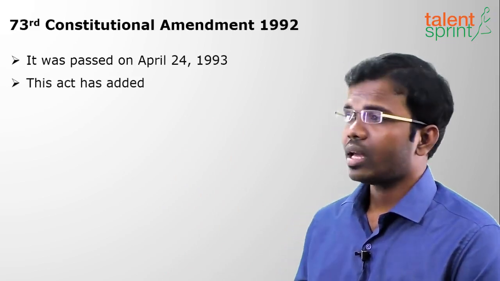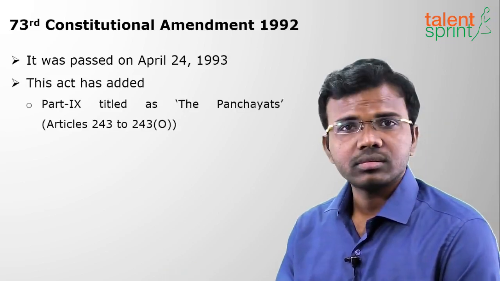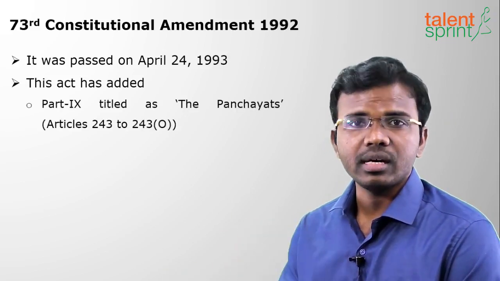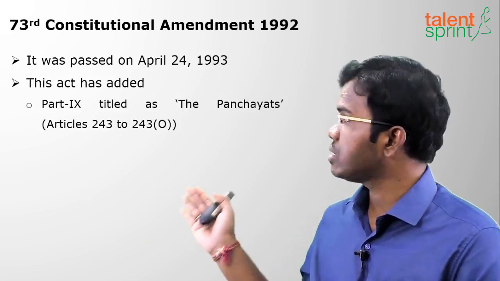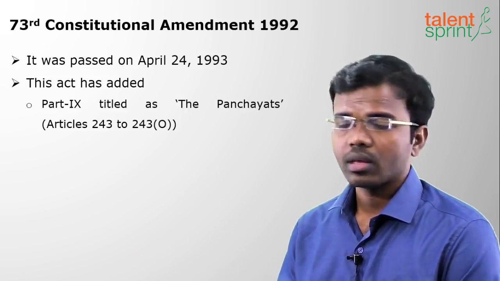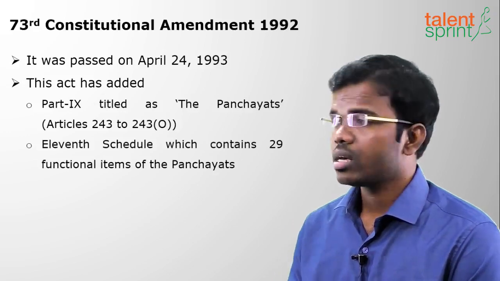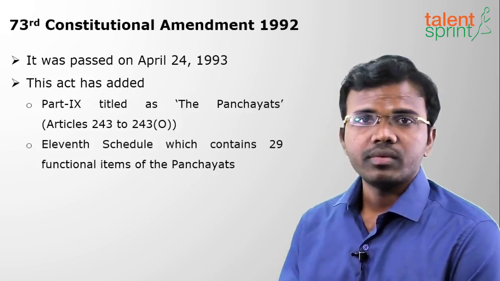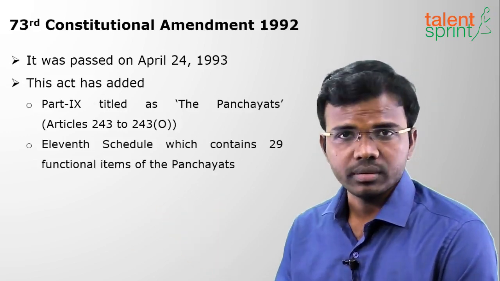This act has added Part 9 into the Constitution, titled The Panchayats, from Articles 243 to 243O. Next, it has added the 11th Schedule, which consists of 29 items.